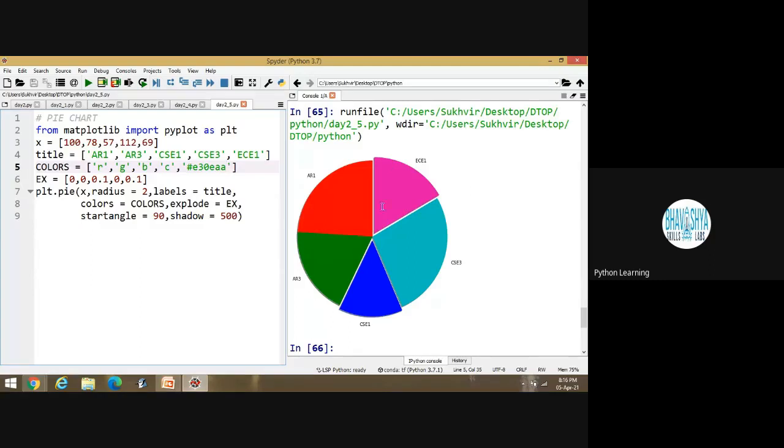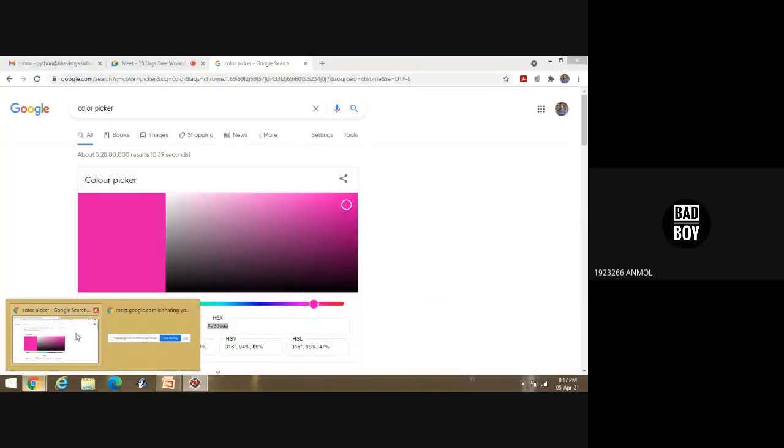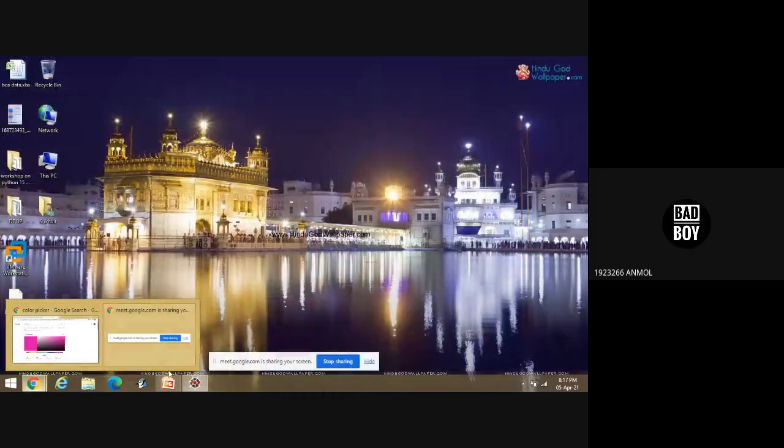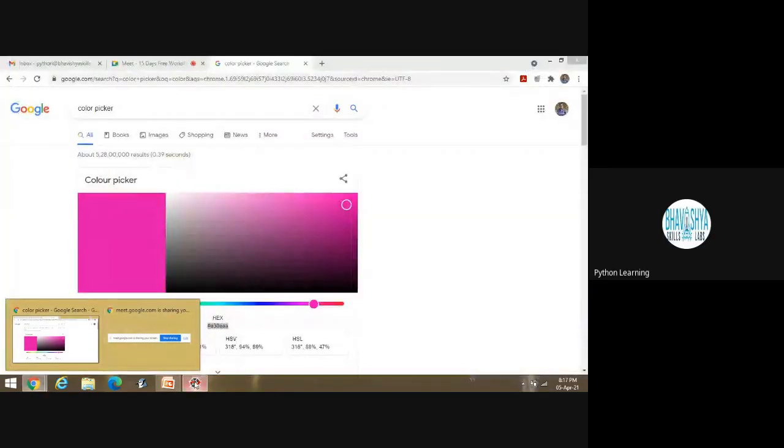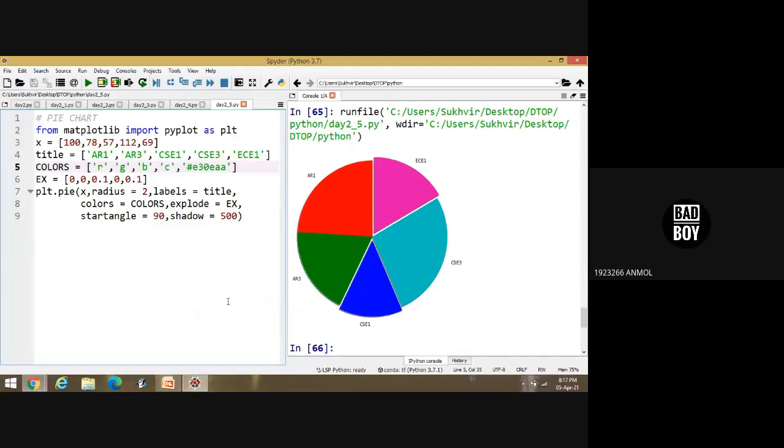Look at the color. Sir, if we separate this pie chart, if we give a border, how do we give it? Basically, with the help of shadow, you can. A square box is required. Yes, square box is basically for the boundary.